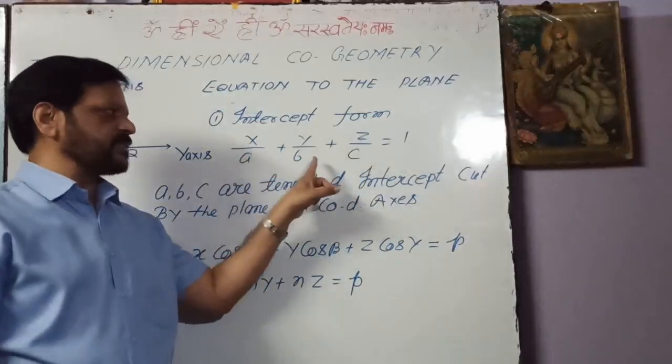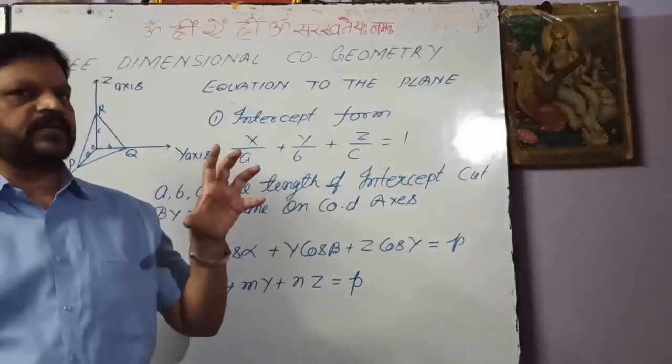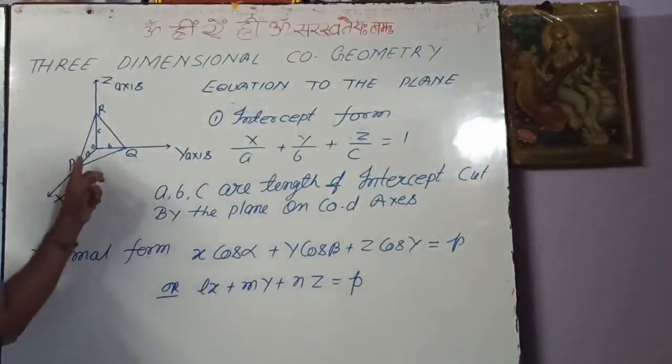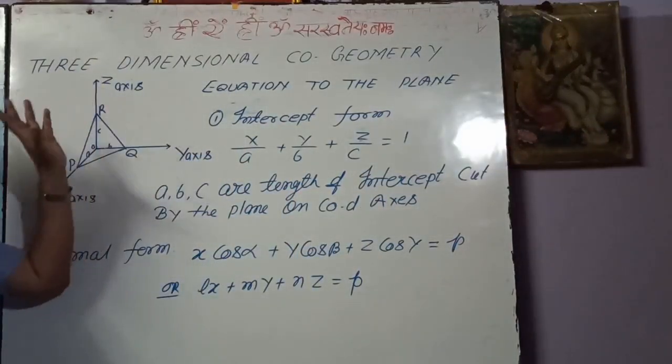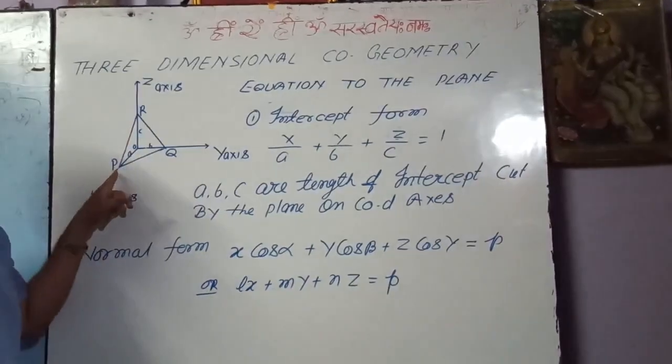Here a, b, c are the lengths of intercepts cut by the plane on the coordinate axes, like this. Suppose OX, OY and OZ are the coordinate axes and PQR is the plane.